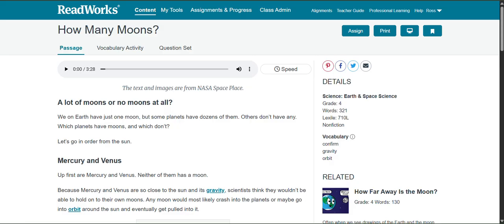So instead of doing just a read aloud and messing up the routine, I am doing a passage and questions from ReadWorks. Now the way ReadWorks works is that you can search all these different passages in different grade levels based off of Lexile or grade level.